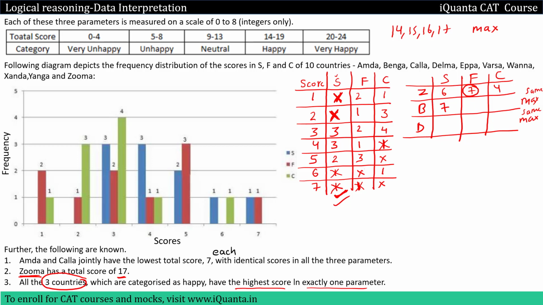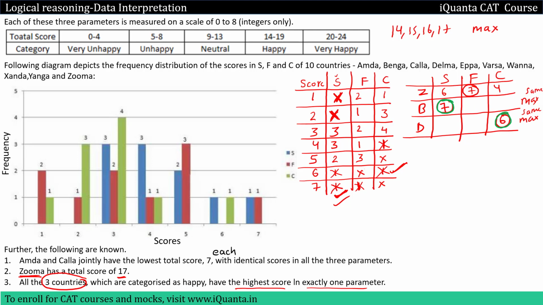I have given 7 over here, the highest in S, to this, that means the highest in D will be given to country C. The highest in C is this 6, so I'll give 6 over here, and that means this will also be gone now. So these are the highest. I am putting this circle in green because this is a case. Now according to the question we'll maximize the score.